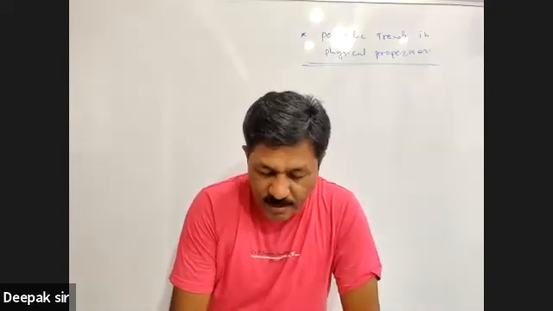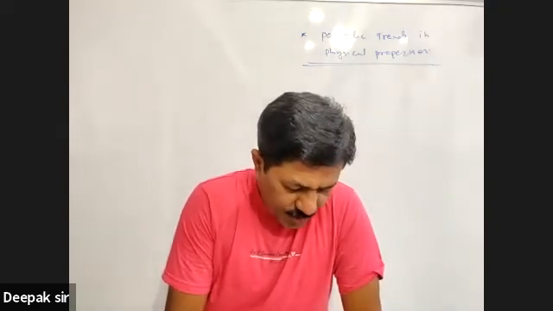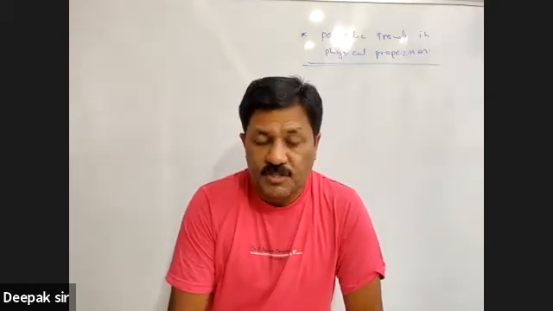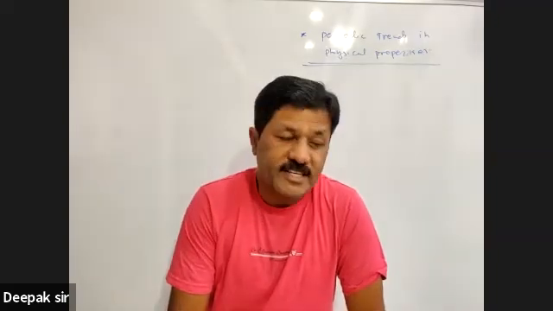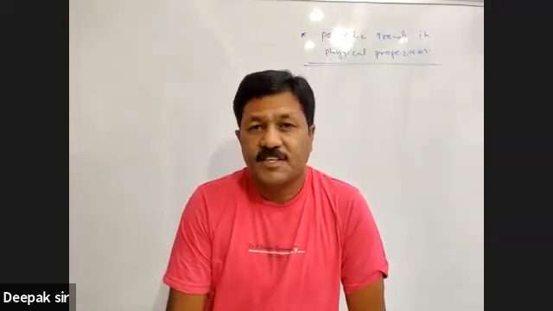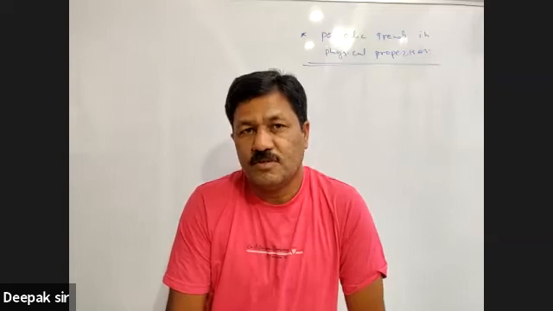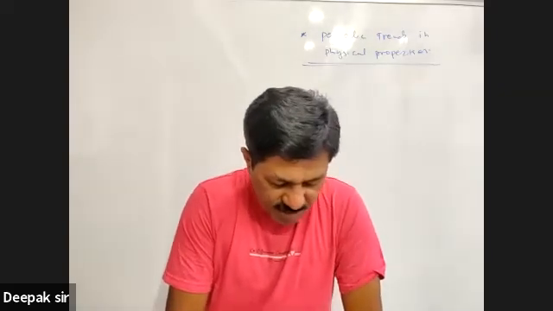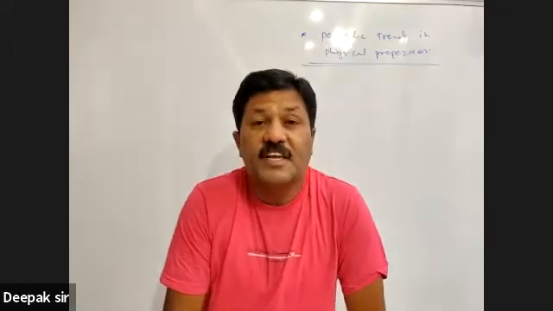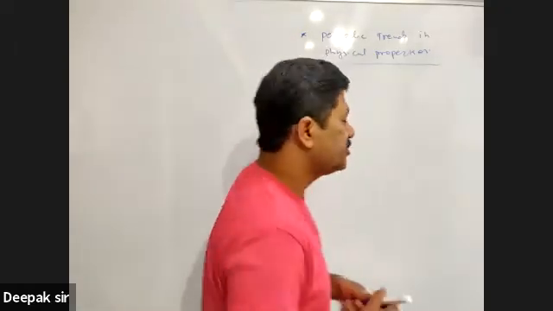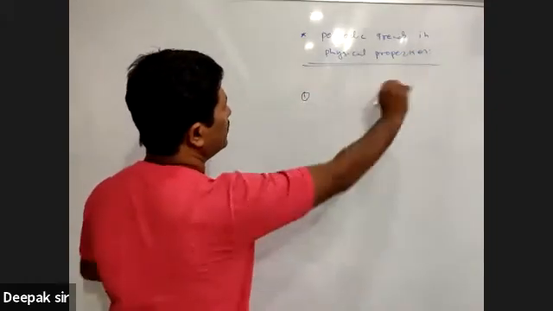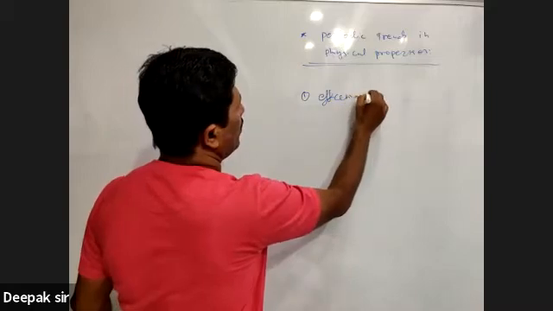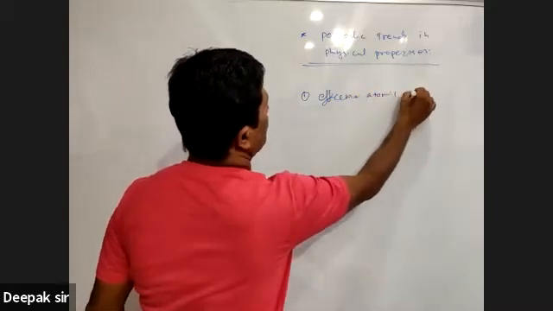Now there are 2-3 important concepts which need to be fundamentally covered before proceeding to periodic trends, because most of the periodic trends depend upon these fundamental concepts. Number 1 is effective nuclear charge, or effective atomic number.